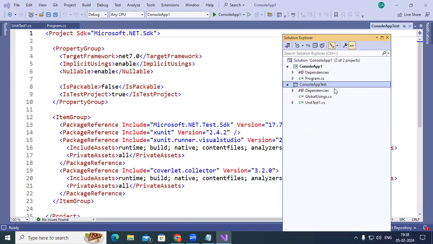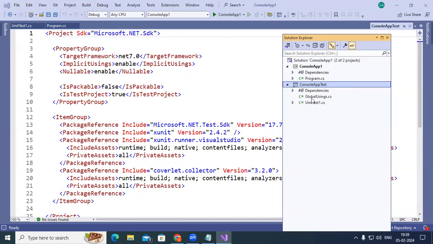A solution is nothing but a set of projects. It can be related to an application or to some testing. Sometimes you can even have projects related to a database. The solution can contain multiple projects. In these projects, the first is an application related project, and the second is a testing related project. The testing project is not mandatory, but whatever code you have written, you can check whether it is working correctly using this testing project.